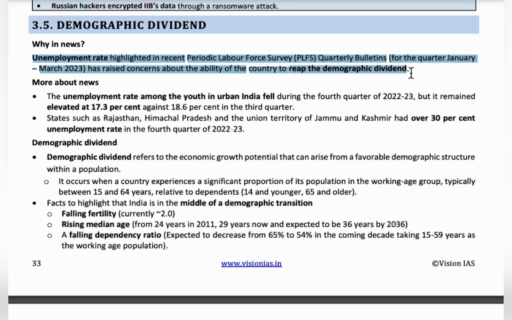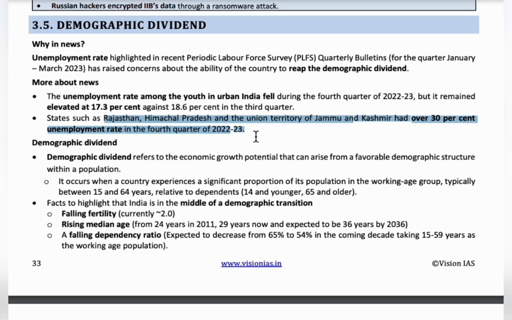The case is even worse in states like Rajasthan, Himachal Pradesh, and the Union Territory of Jammu and Kashmir. The unemployment rate during September to December of 2022 was 30%. Thus, as per these reports, India is not able to tap the human resources properly.